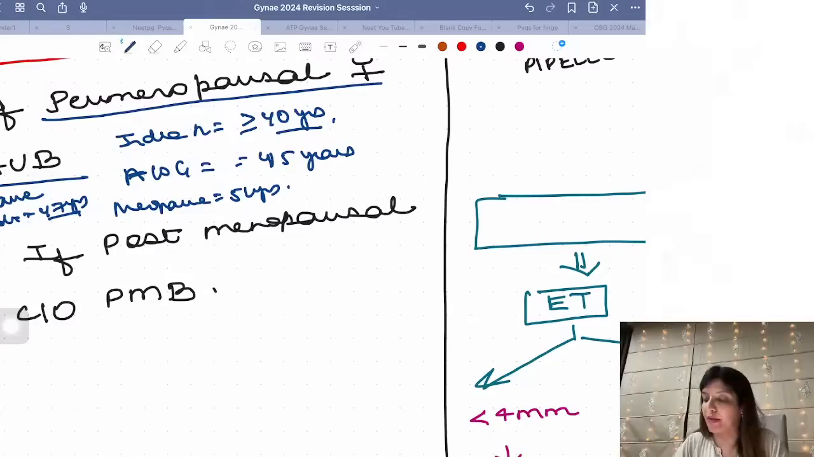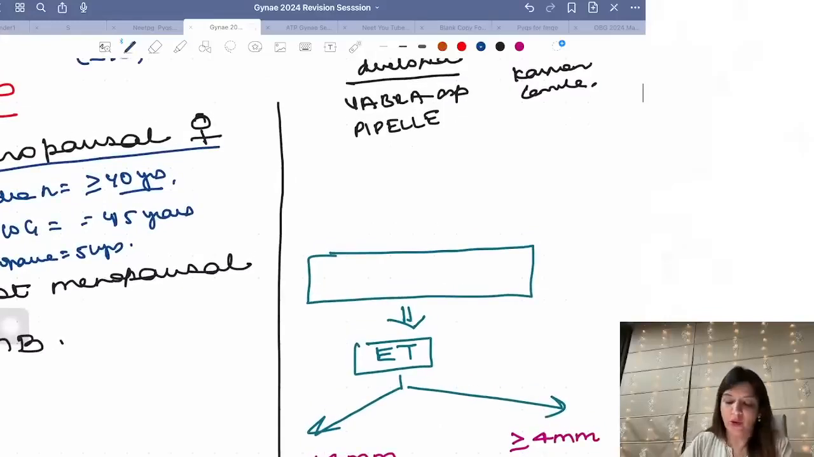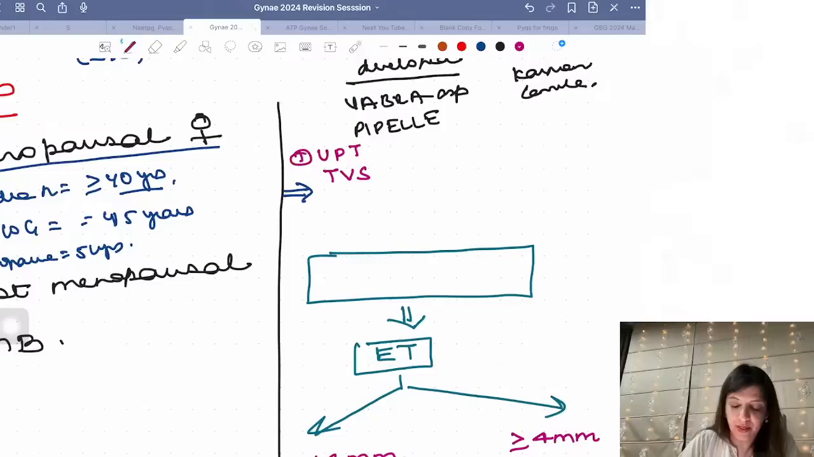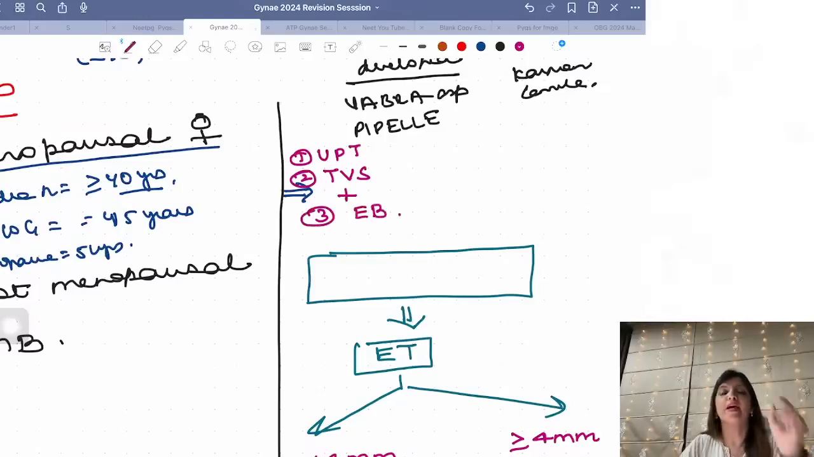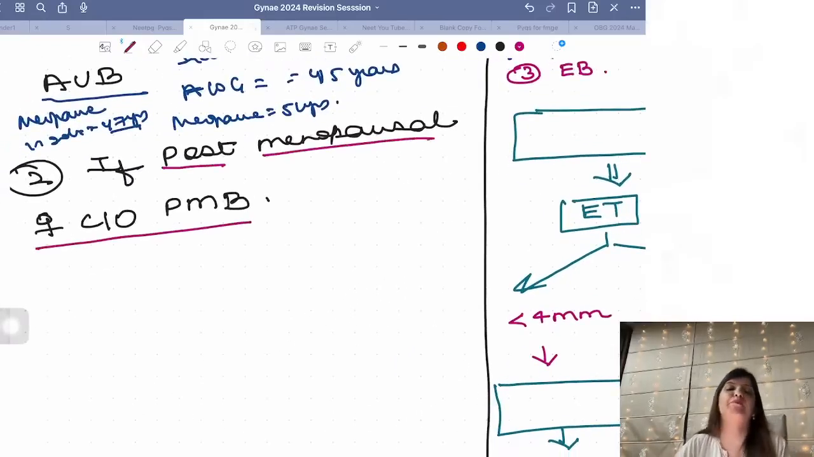Any perimenopausal female who comes to you with bleeding, and they ask you what are you going to do next? Whenever a perimenopausal female comes to you with bleeding, number one, you are going to do a urine pregnancy test. Number two, you are going to do a TVS, and along with the TVS, you have to do endometrial biopsy. Any perimenopausal female coming to you with bleeding, you have to do these 3 steps: urine pregnancy test, TVS, and endometrial biopsy. Right?